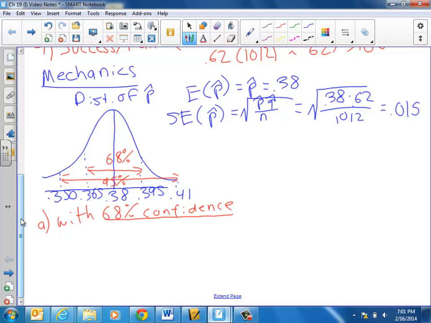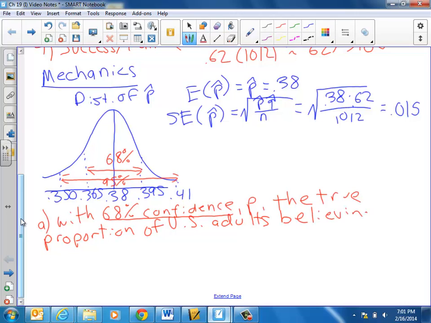With a fair amount of confidence, P, the true proportion of U.S. adults believing in ghosts falls between 0.38 plus or minus 0.015.